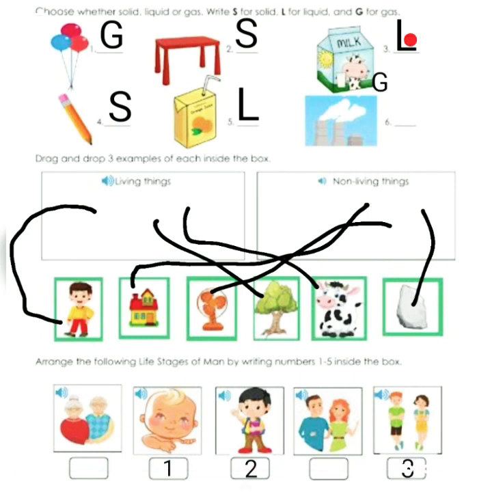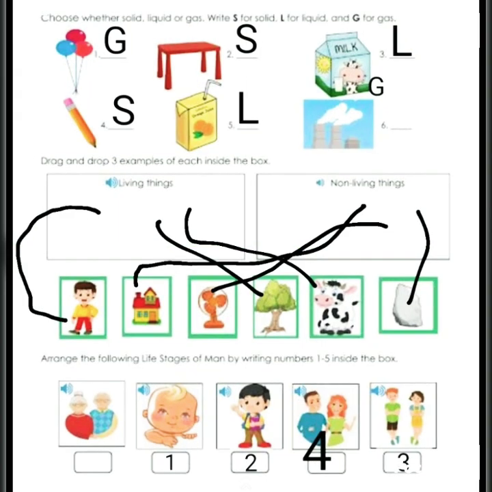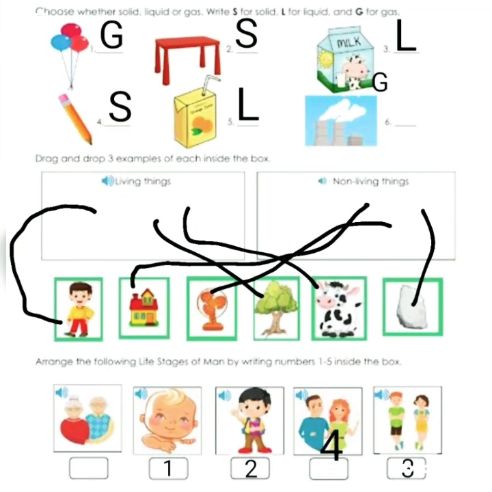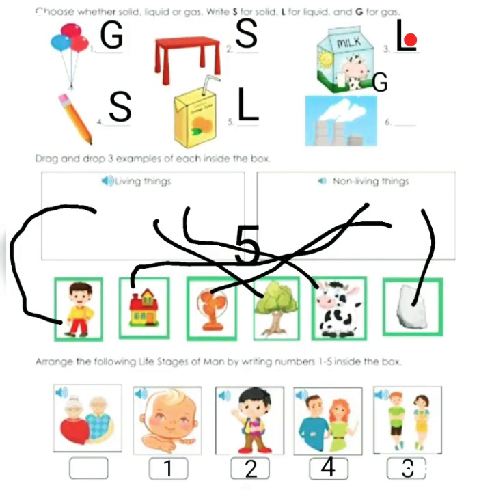Next, we will be growing still more, and we will be getting married. So that is the fourth stage. The fifth stage is we will get old, like grandma and grandpa. So that is the fifth stage. Now we did the worksheet.